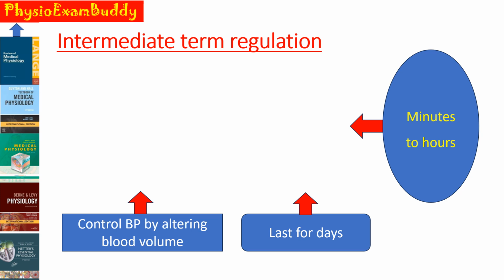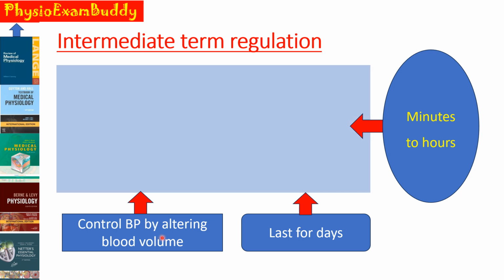First, we will see the intermediate term regulation of blood pressure. The intermediate mechanisms come into play after several minutes of acute pressure changes and it reaches full function within a few hours. So, the intermediate term regulatory mechanisms operate within minutes to hours of the acute pressure changes. And these mechanisms may last for days. And most of these mechanisms try to control the alterations in the blood pressure by altering the blood volume.